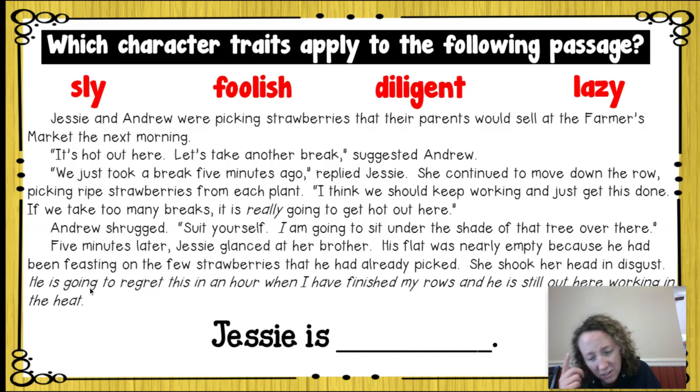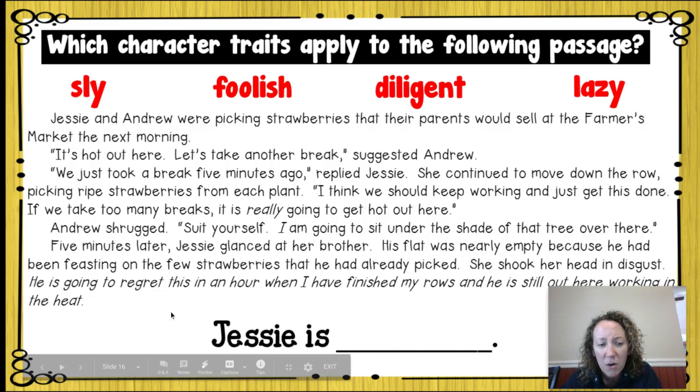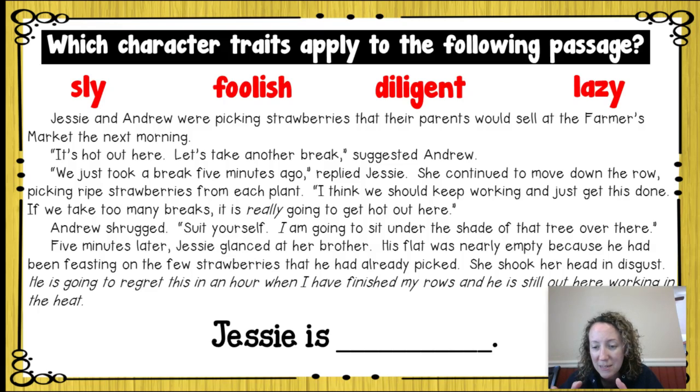And then she said this internal thought to herself. He's going to regret this in an hour when I finish my rows and he's still out here working in the heat. When I put all of this together, I'm thinking about Jesse as a character, and I'm going to say that she is diligent. She's a hard worker. She really, really works hard, right? So you see what I did? I looked at the different